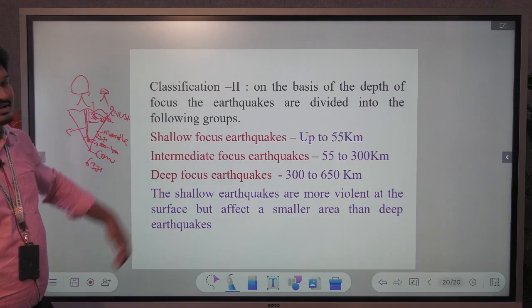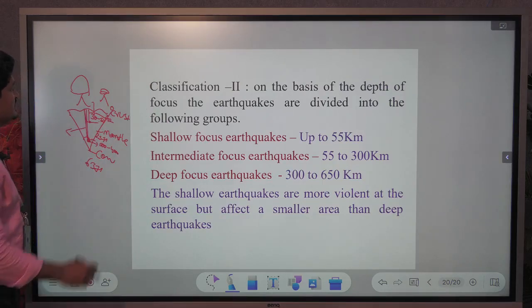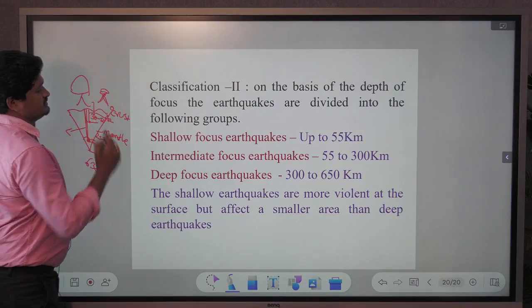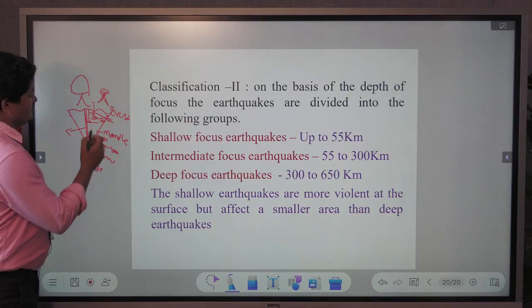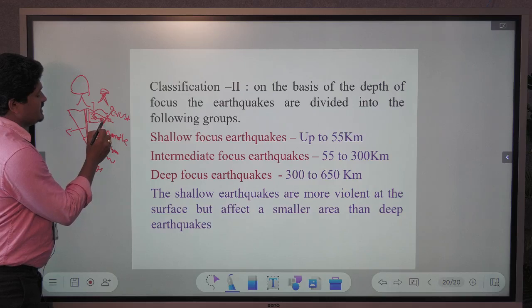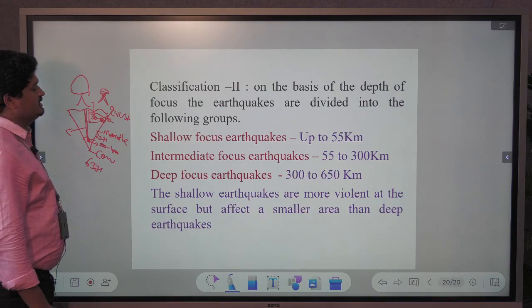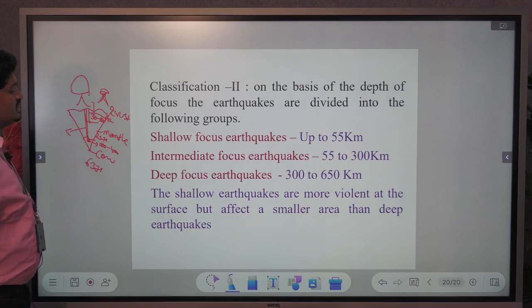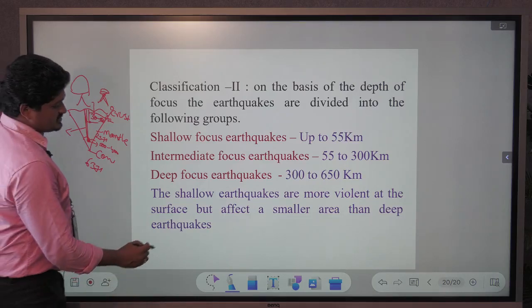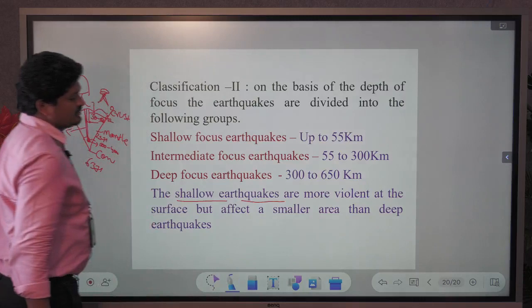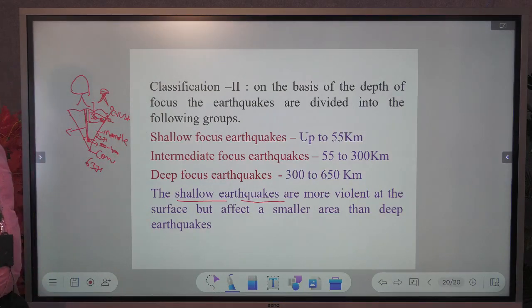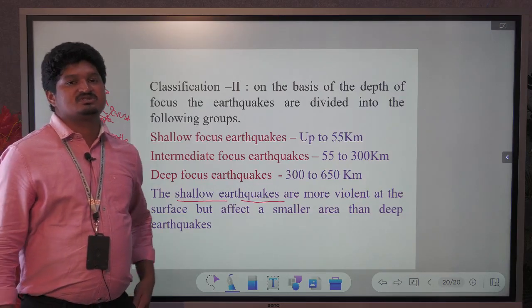So this is the classification based on the variation of depth. In shallow depths, major damage will occur from the earthquake. Comparatively, shallow earthquakes are the most dangerous earthquakes. When earthquakes occur at shallow depths, definitely greater losses will occur. So this is about the classification of earthquakes.